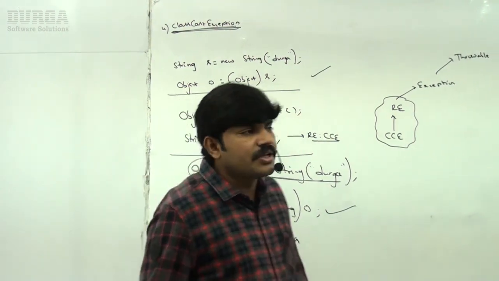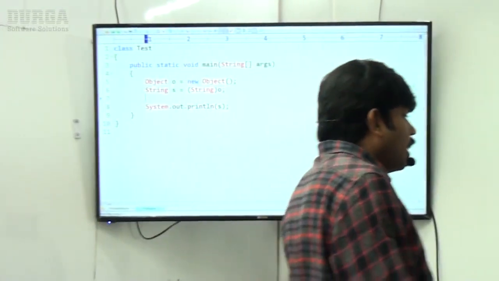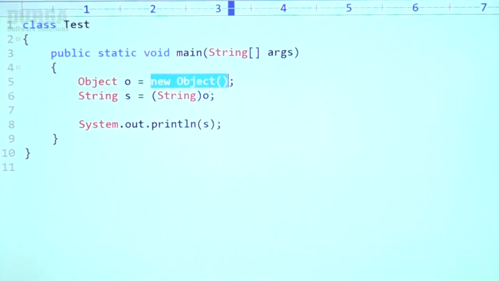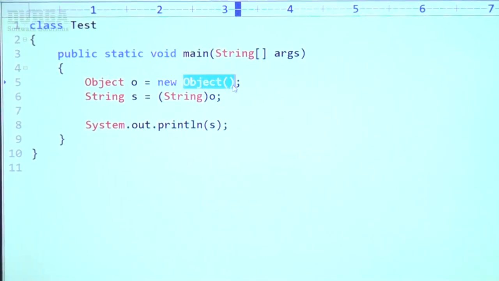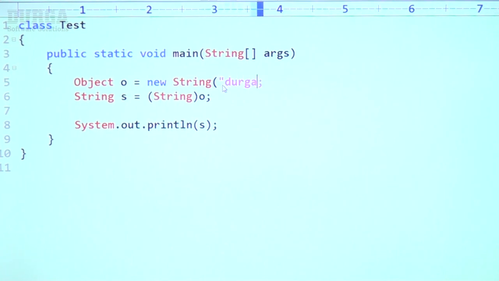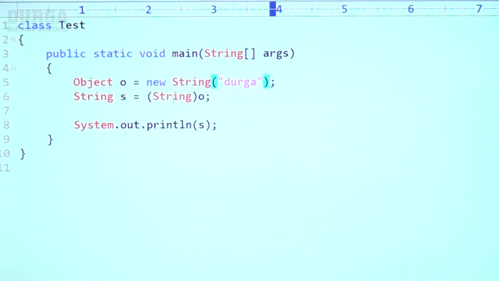Now let me execute this case also. Object o = new String("Durga"), I'm taking, sir. Then String s = (String) o, and System.out.println(s).